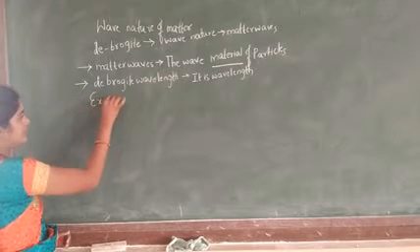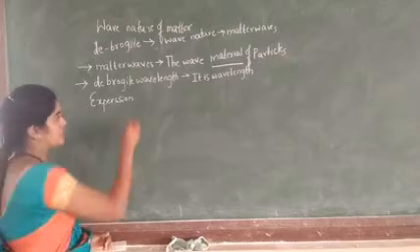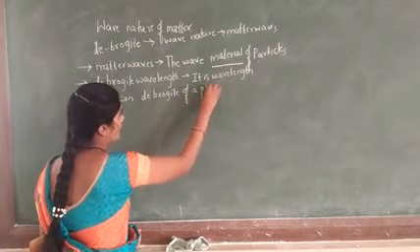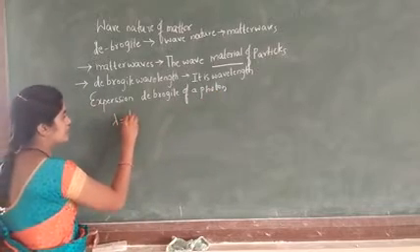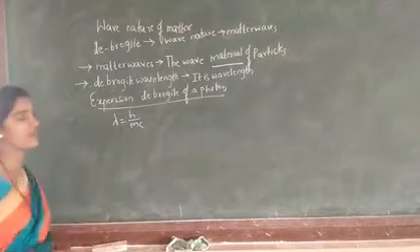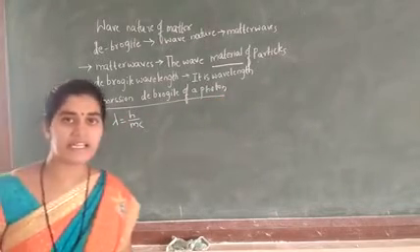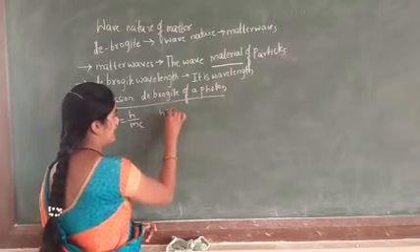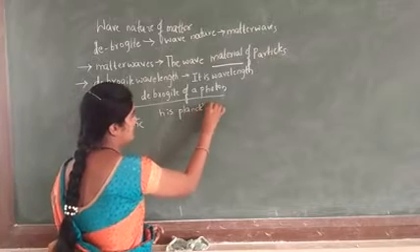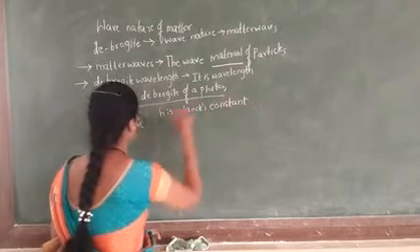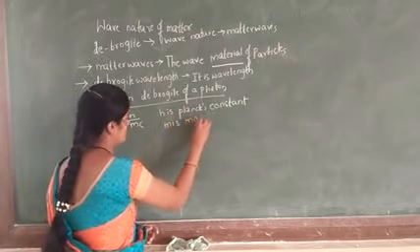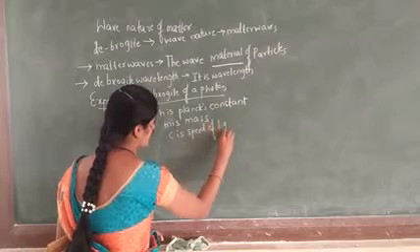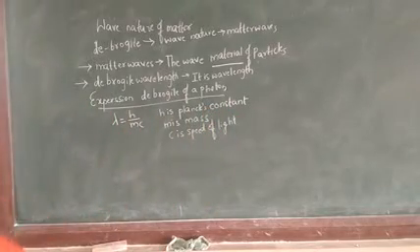We write the equation as lambda is equal to h by mc, where h is the Planck constant, m is the mass, and c is the speed of light. This is the expression for the de Broglie wavelength of a photon.